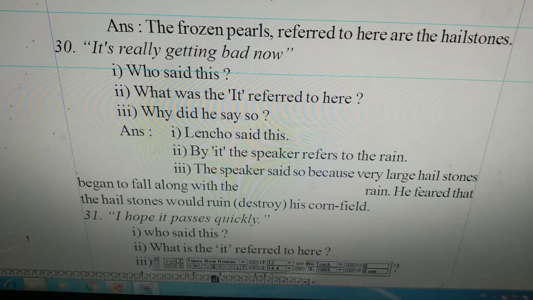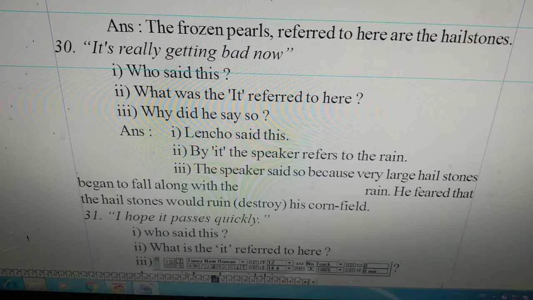Question number 30. It's really getting bad now. Who said this? What was the it referred to here? Why did he say so? The answer will be: Lencho said this. What was it referred to here? By it, the speaker refers to rain. That means the it referred to here is rain.